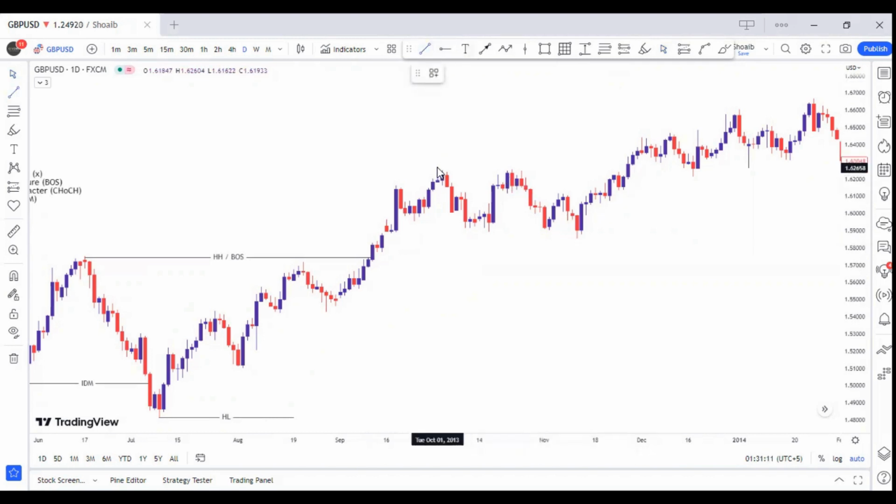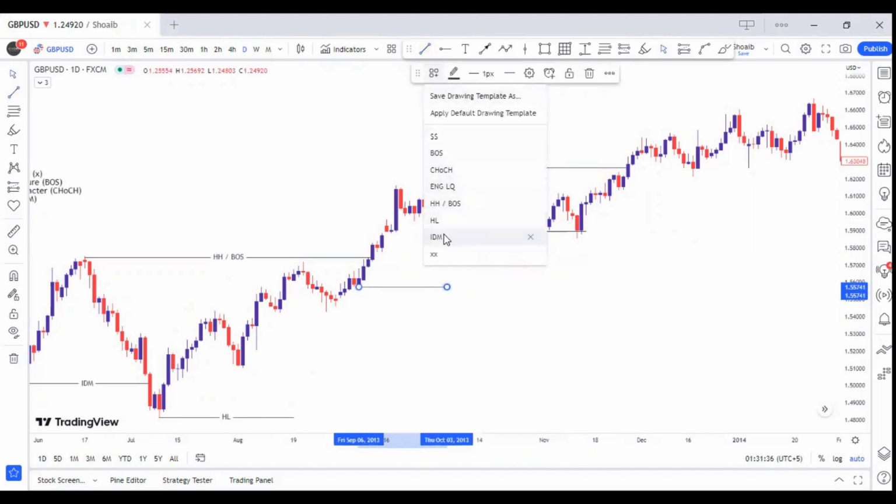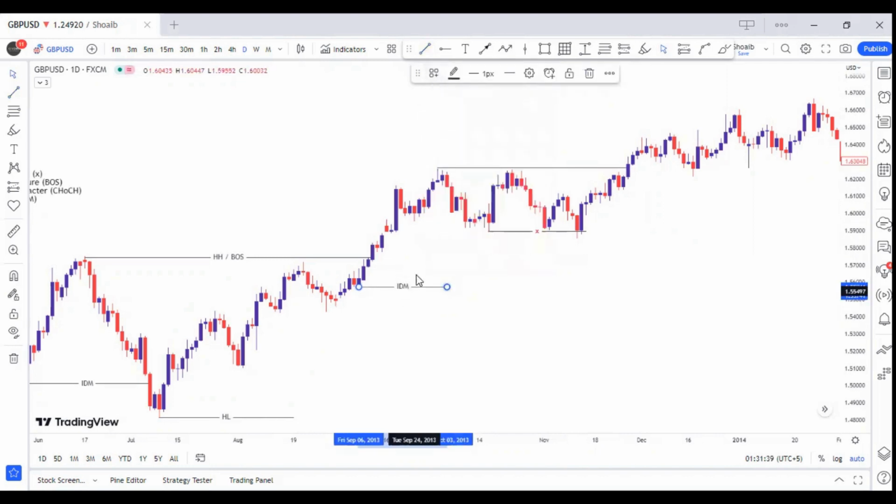Now, let's check the candle reaction from the previous high. And see, this low side is a liquidity sweep by candle wicks, we will mark it with X. And here, this is not a higher high, not a BOS, because this did not take any inducement from the previous swing. This was our valid inducement level and price moved higher and higher without taking it. I'm marking this level just for your learning purpose.